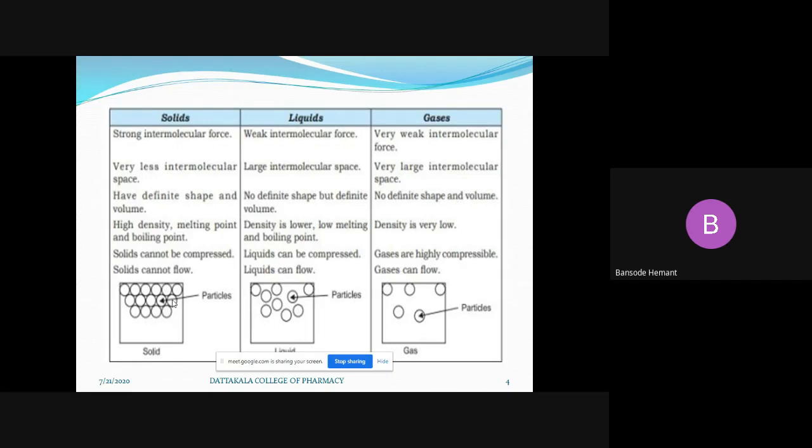If we talk about volume, the volume of a specific mass of the solid will again be the same. That means it again has a definite volume also. Solid shows a definite volume. If you talk about liquids, liquids also have a definite volume, but not a definite shape.